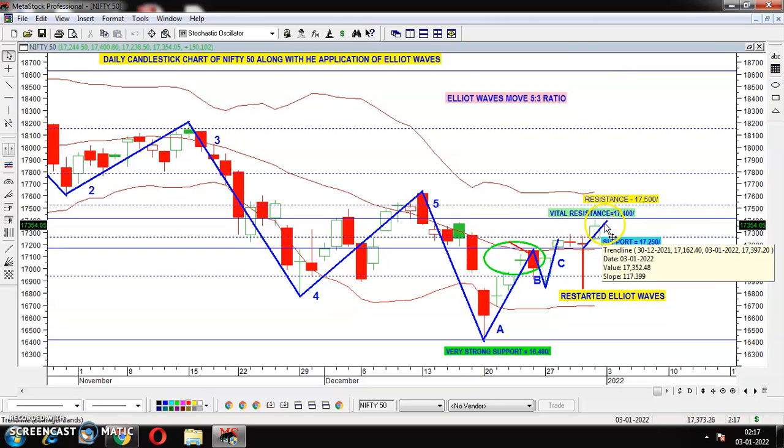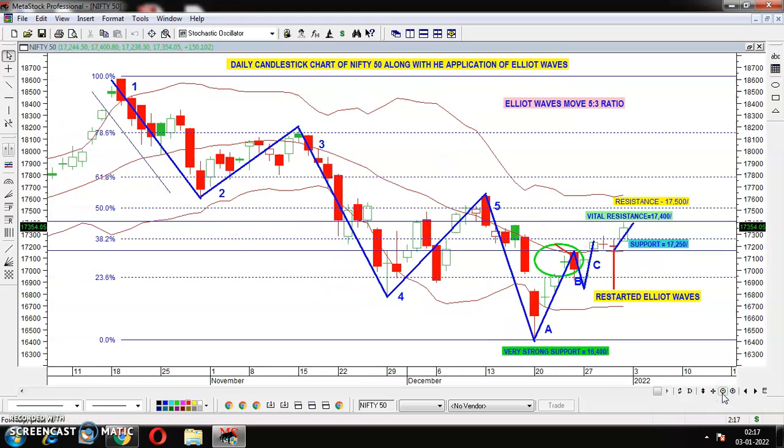But once the Elliott wave is formed over here, then we can say that the market can move towards the upside very greatly. Right. So as far as the Elliott wave is concerned, we cannot come to any conclusion, but we can come to a conclusion after at least 4 5 days, so that we have some idea whether the Elliott wave is moving towards the upside, having formed a 5:3 ratio. Right. So as far as the candlestick pattern is concerned, this is bullish. As far as the Elliott wave is concerned, I told you that we have to wait for another 4 5 days, then we'll be able to understand. But now let me check another parameter also, so that we can have some idea.